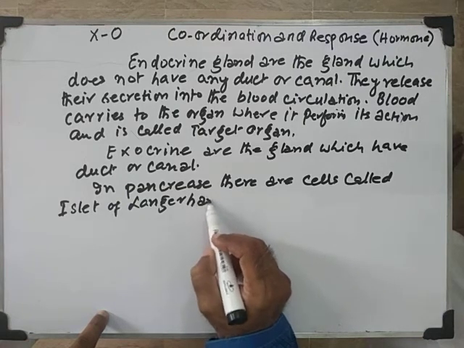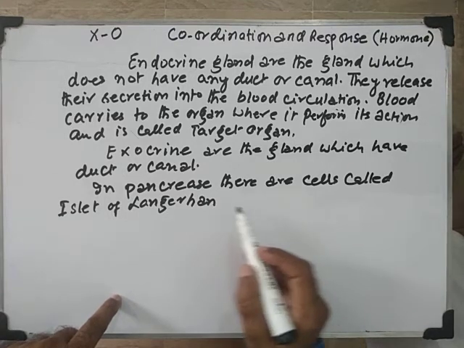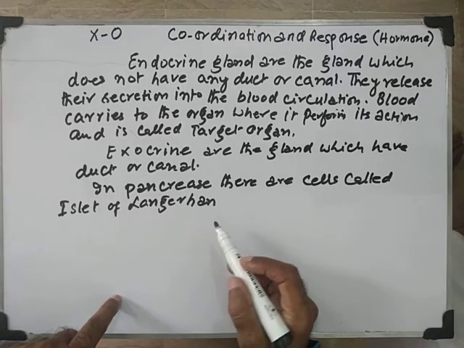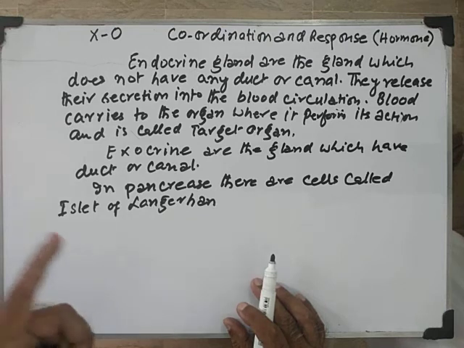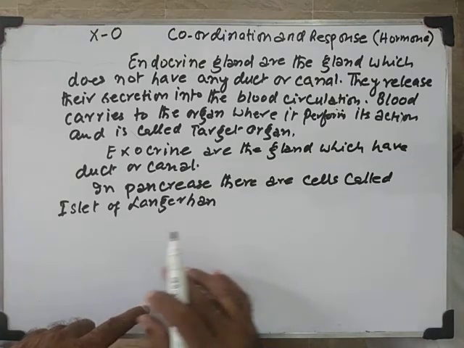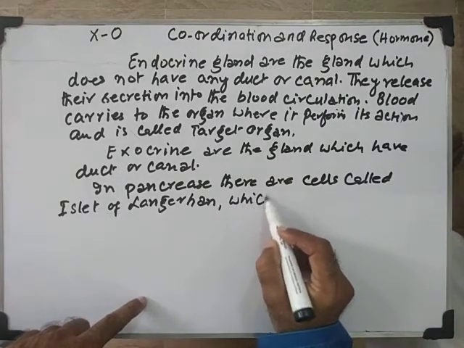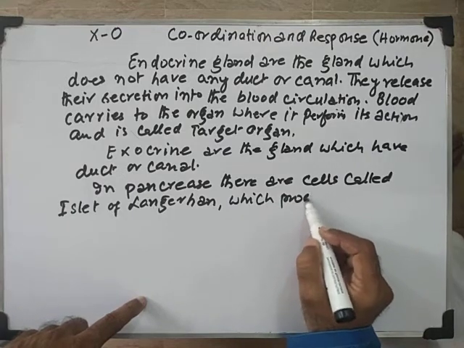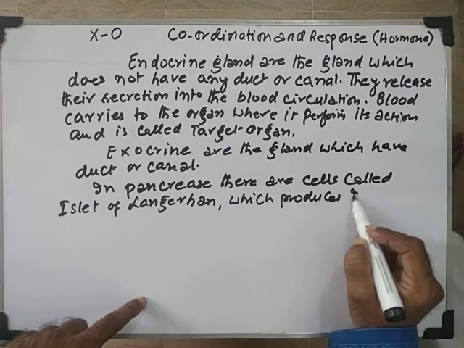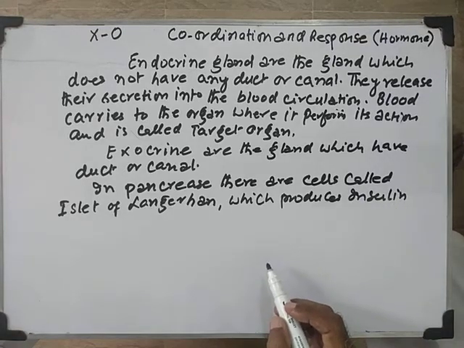So there are special cells in the pancreas, and these cells are called islet of Langerhans. If any question asks where insulin is produced, you say in pancreas there are cells called islet of Langerhans which produce insulin. Insulin is a hormone. Okay.